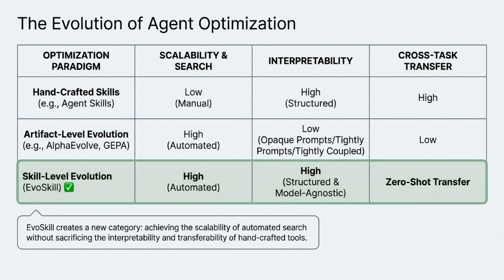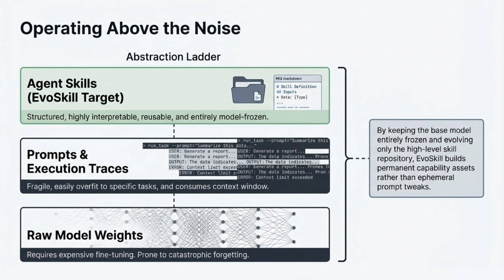How exactly does it do this? By operating higher up the abstraction ladder, above the noise. Down at the bottom, tweaking raw model weights requires expensive fine-tuning and causes catastrophic forgetting. In the middle, relying on prompts and execution traces is fragile. They easily overfit and eat up your context window. EvoSkill targets the very top, agent skills. By keeping the base model entirely frozen, EvoSkill builds permanent capability assets rather than relying on ephemeral prompt tweaks.